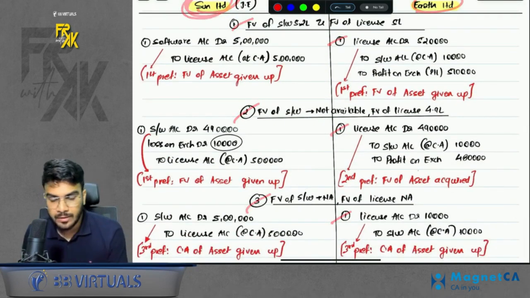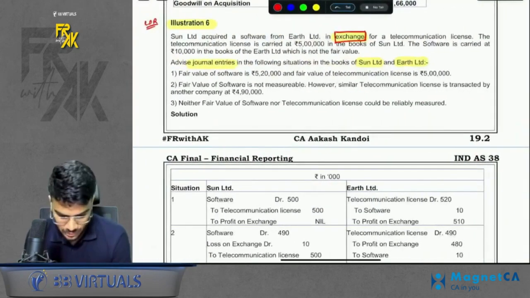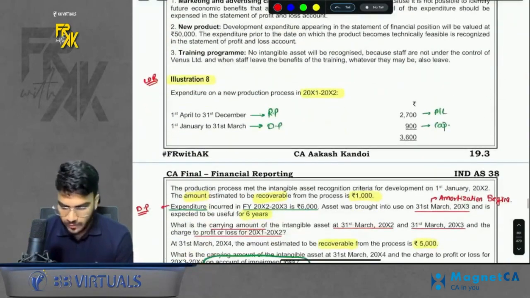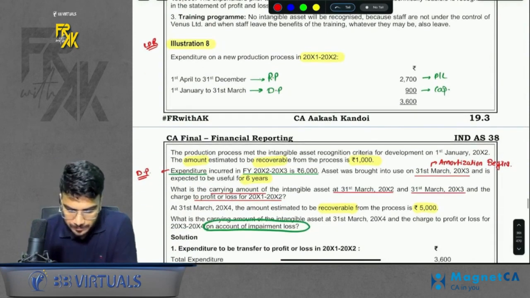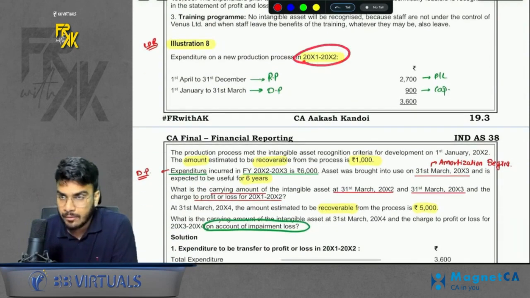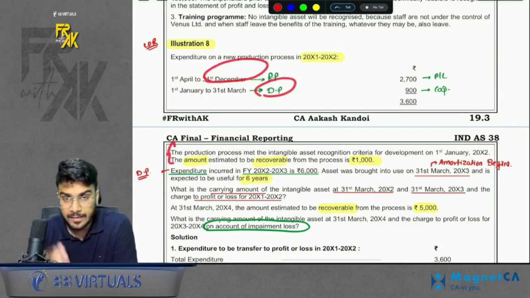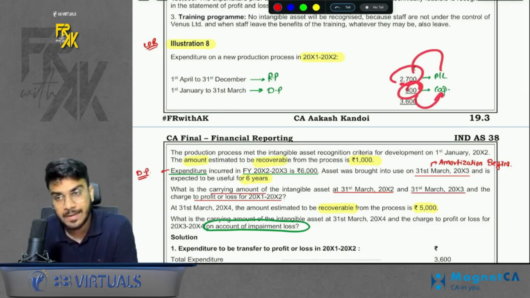Of course, when you solve it, you will try to get the answer on your own. But a good question, you should definitely practice this question as well. Illustration number 6, 7, you can do it on your own. We will move towards illustration number 8 revision. So in this question, in the year 11-12, it was said that you are first doing some research, then development. The hint you will get in the next line. Research phase expense transfer to profit and loss, development phase expense, you will capitalize it.